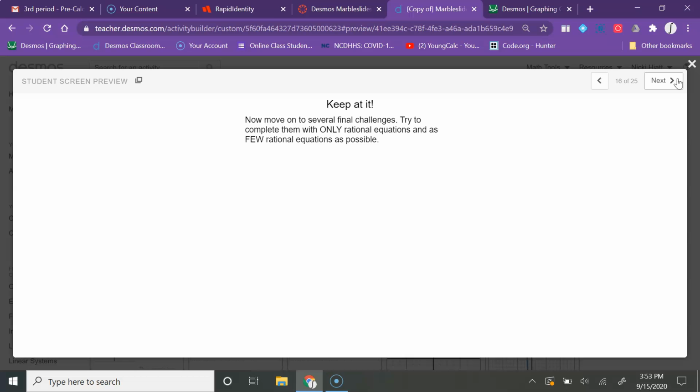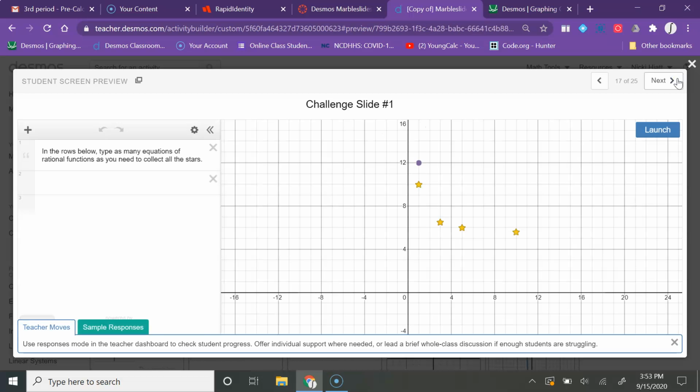Okay, so at the end of your assignment, this is what you're going to do. You are going to have several challenges. And for these challenges, you have to create your rational function from the beginning. So you can start just with f of x equals 1 over x like this. But as you can see, that is not going to work if I use it like it is. So this particular one, I know I need to move that graph up.